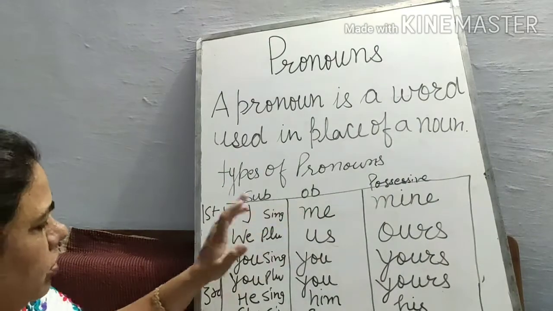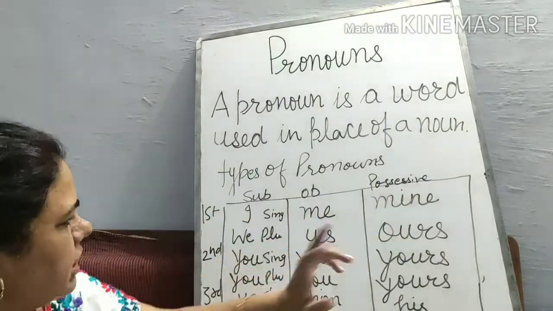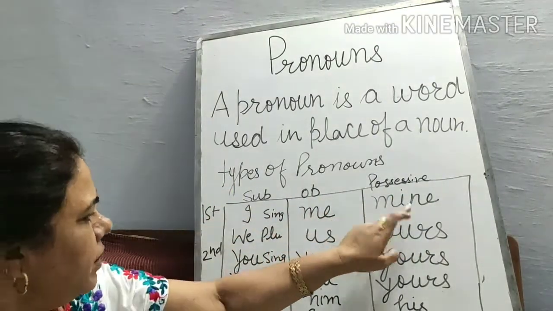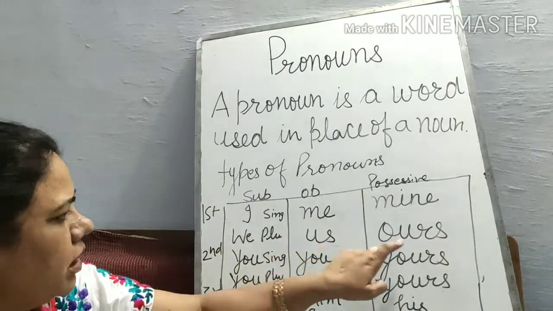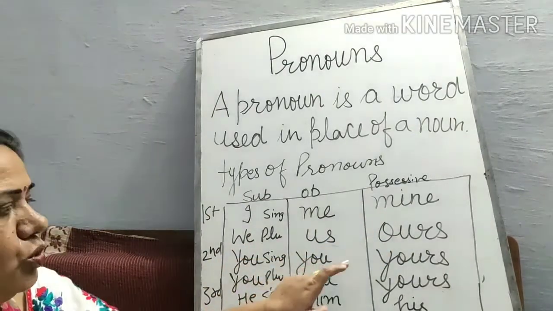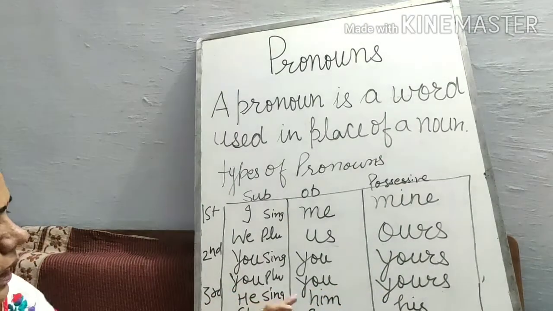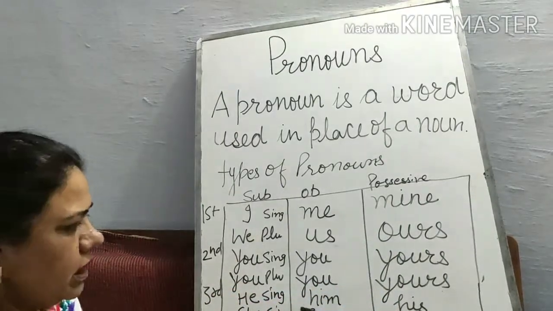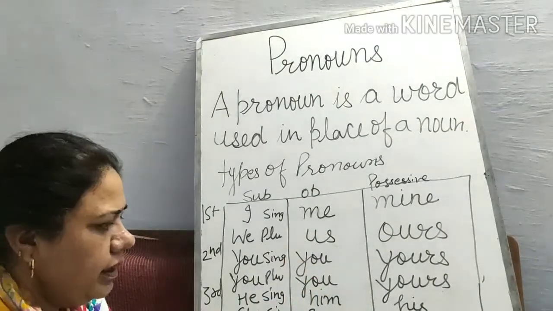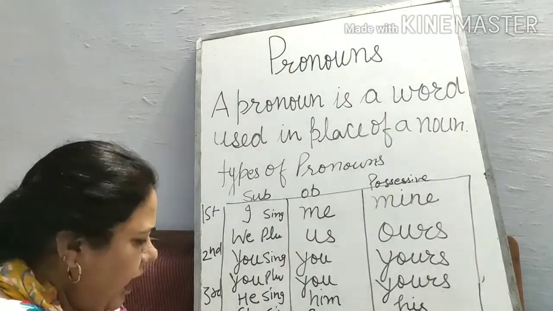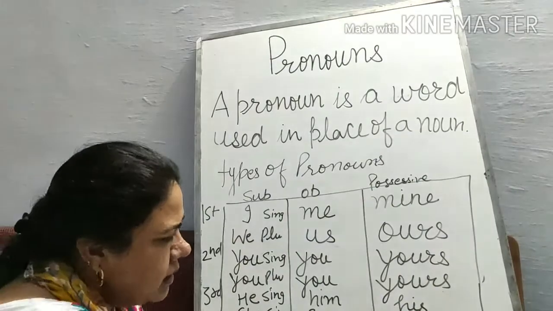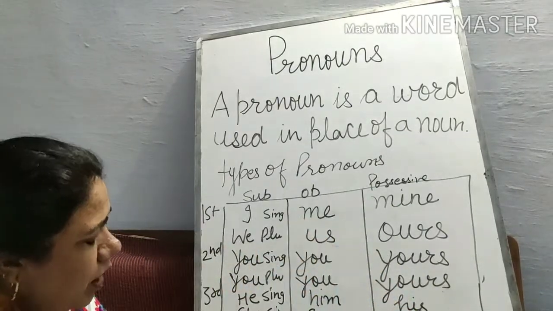First person pronoun: subject, object, possessive. I, me, mine. We, us, ours. You, yours. And you, yours. He, him, his. She, her, hers. It, blank. They, them, theirs. So this is the personal pronoun.